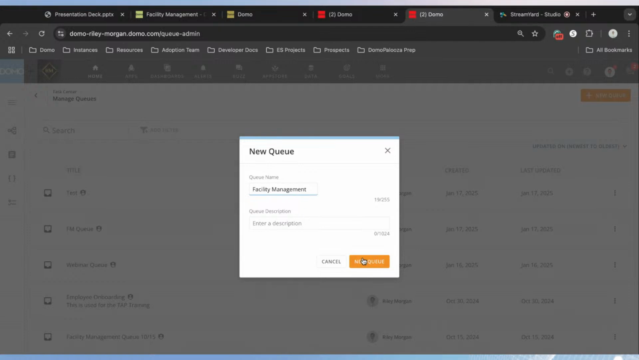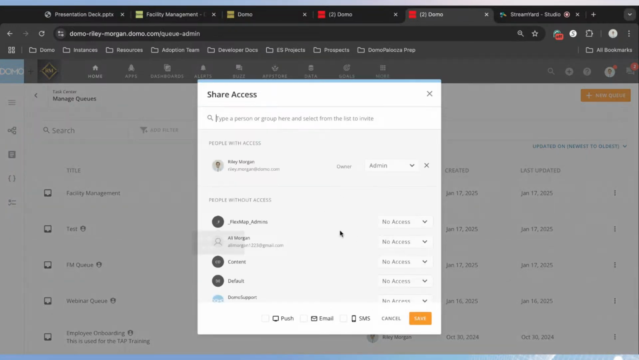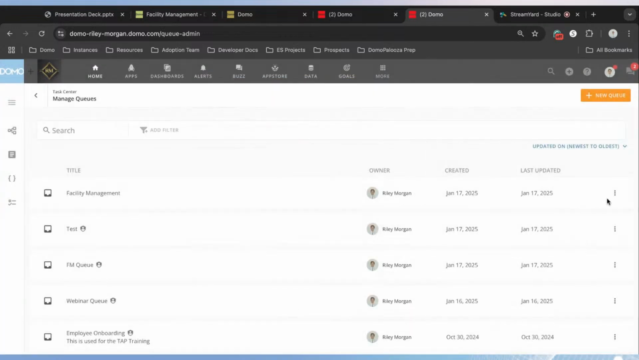And then you can add a description. We're just going to click on New Queue here. And it will pop up in the list of queues in your instance. Now, it is ready to go right now, although there are some additional settings that you can configure. So if you want to share this solution out with other team members, you're going to want to give them access to the queue so that they can leverage it.